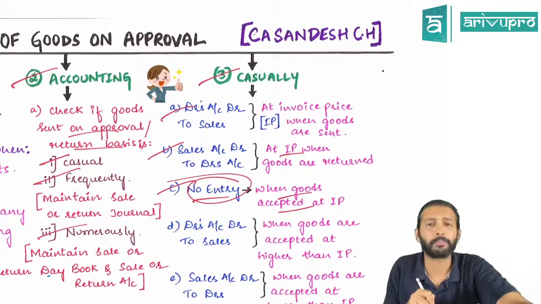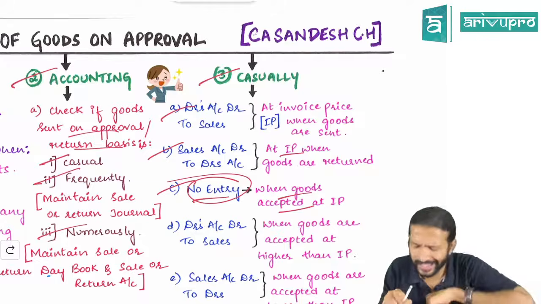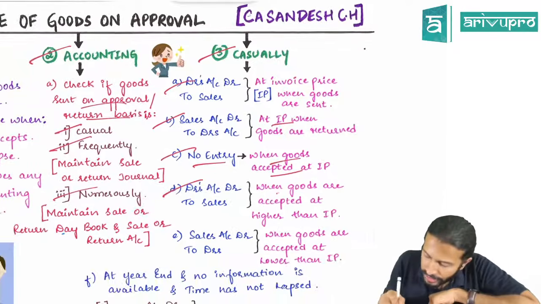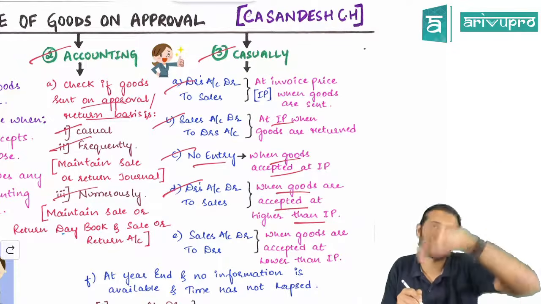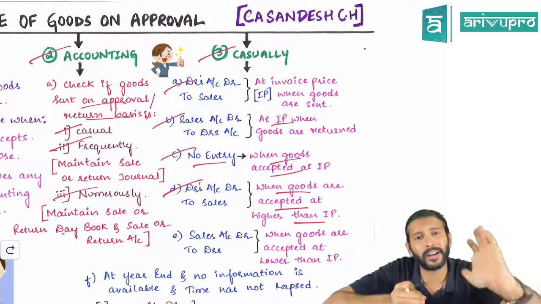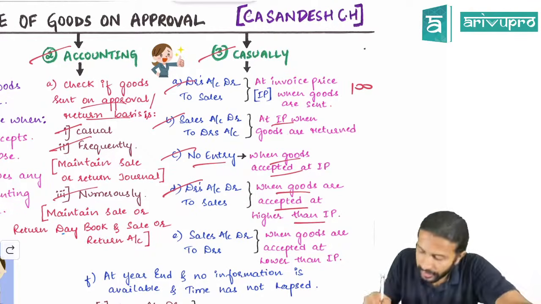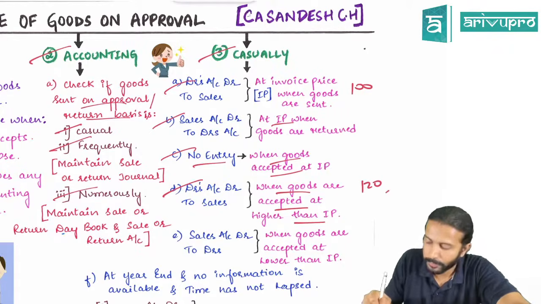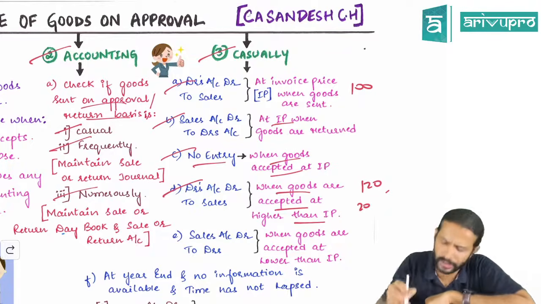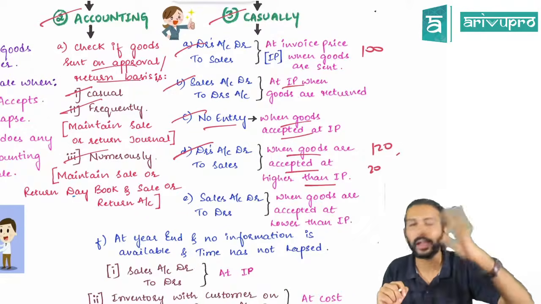There is no journal entry. Why? Because anyway, when we sent the goods only, we have passed the journal entry for sales. So you don't have to do anything here when he accepts the product at invoice price. Suppose he accepts the product at a price higher than invoice price. Yesterday I gave you an example, instead of 100 as the invoice price, the customer accepted it at 120. That means I have booked the journal entry for sale only at 100, but he is ready to accept it for 120. That means for this 20 rupees, I have not booked sale. So I need to pass the journal entry for sale, which is debtors account debit to sale, for the differential 20.